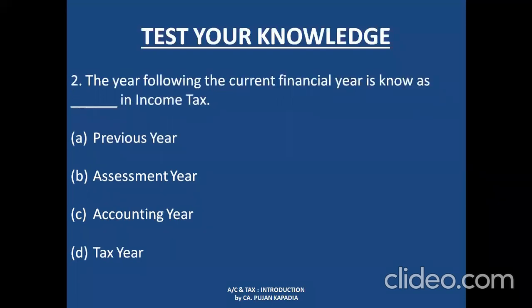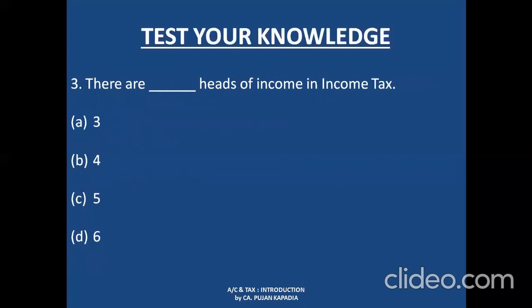The second question is, the year following the current financial year is known as dash in the income tax. The correct answer of this question is option B, assessment year. So I hope you are clear with this. The current financial year is known as previous year, and the year following the current financial year is known as assessment year in income tax. The third question is, there are dash heads of income in income tax. This was a very simple question, and the correct answer is option C. There are 5 heads of income.